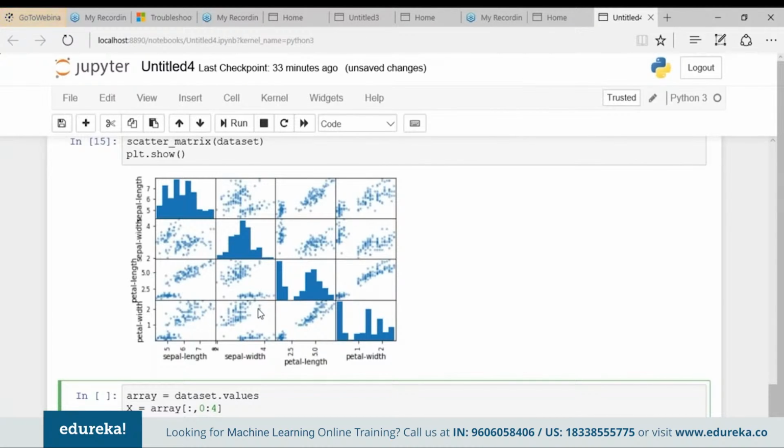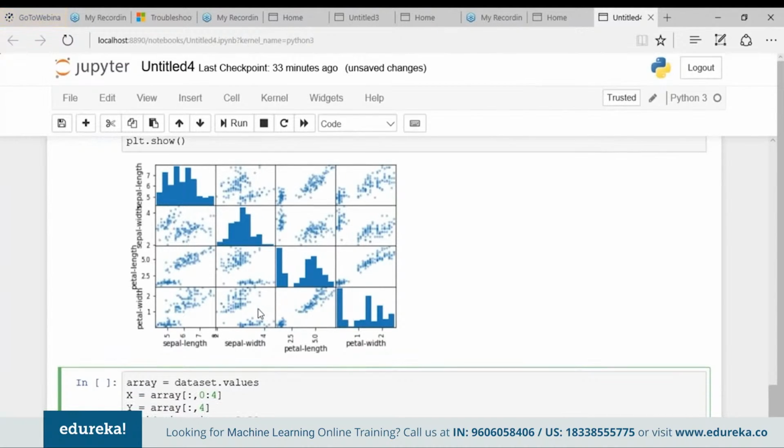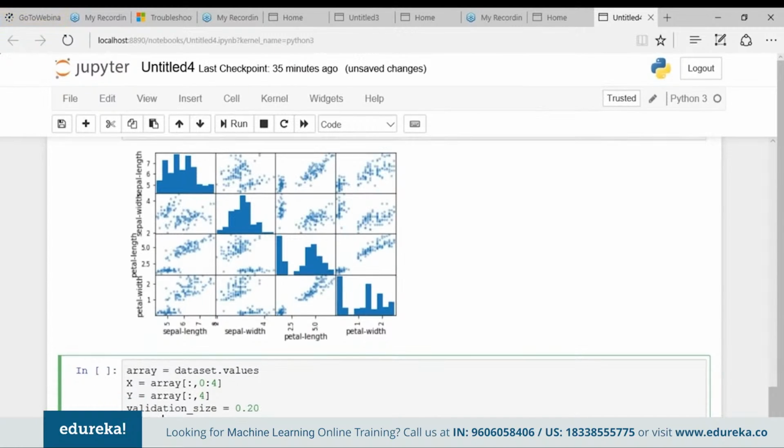I'll define it as 0.20 and I'll use a seed. I'll define seed equals 6. So this method seed sets the integer starting value used in generating random numbers. Okay, I'll define the value of seed equals 6. I'll tell you what is the importance of it later on.